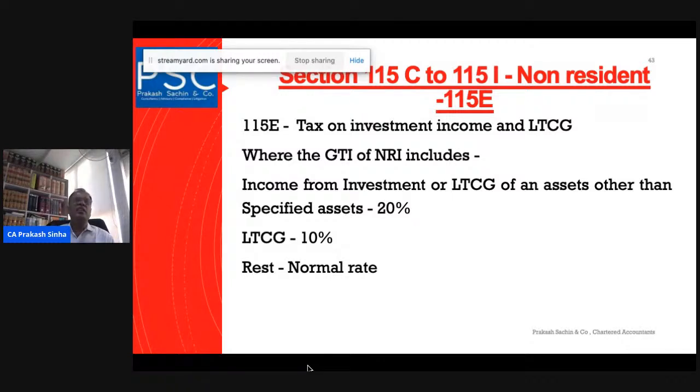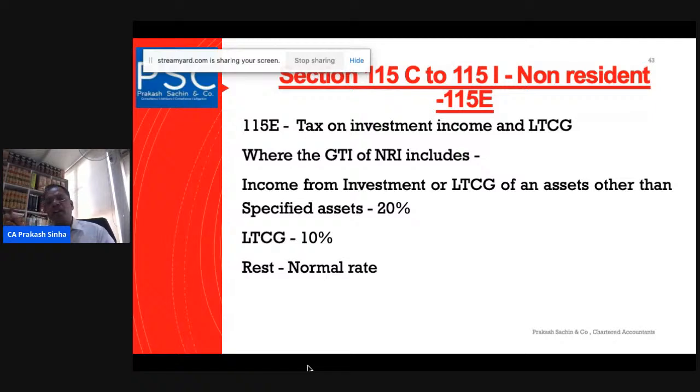If the income is from non-specified securities, where the gross total income of an NRI includes income from investment or long-term assets other than specified assets, then, first of all, they do not fall into the 5 categories of investment, they are the securities here.